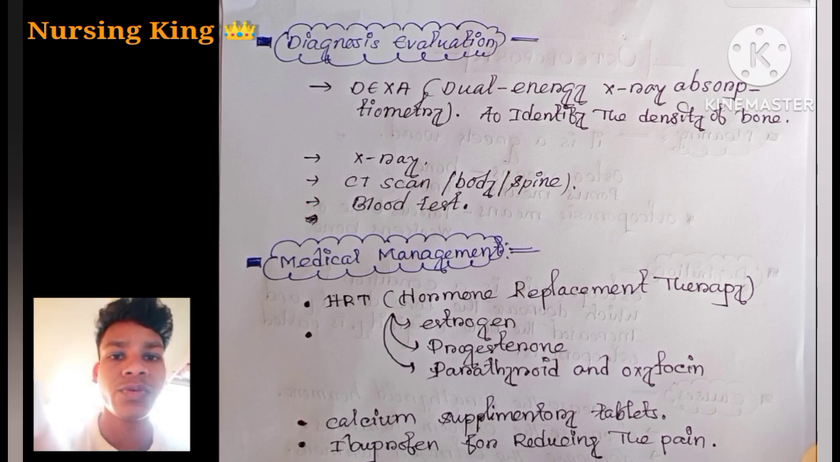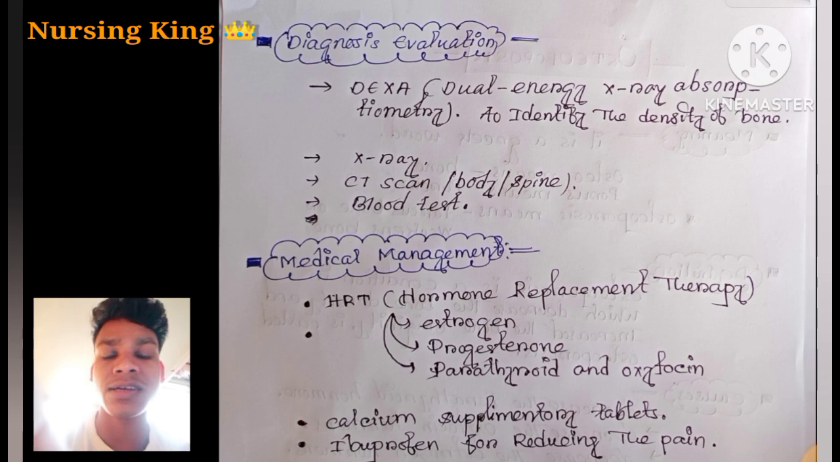Then we are going to the management. What are the treatments to provide for the patient in that condition? If the person has osteoporosis, as a nurse, as a doctor, what treatment do we provide for the patient? The first medical management is hormone replacement therapy, HRT.